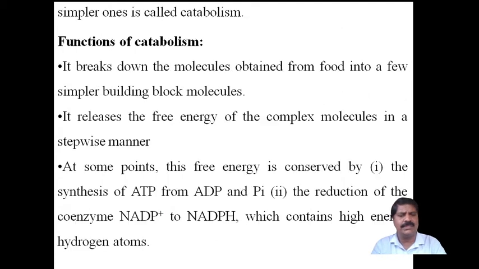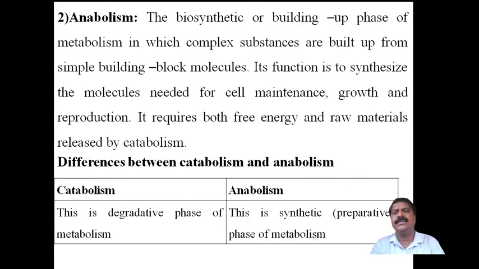Now coming to anabolism, the second type of metabolism. Anabolism is the biosynthetic or building up phase of metabolism, in which complex substances are built up from simple building block molecules.